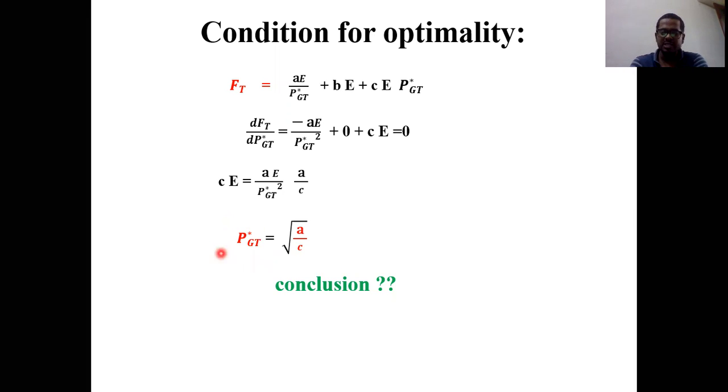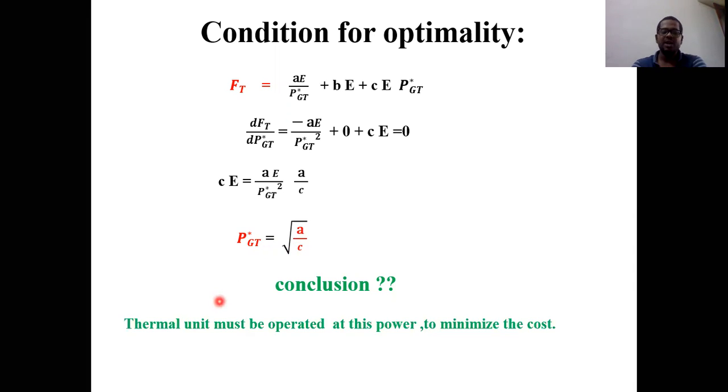If you want to minimize your budget or the fuel cost, then we need to produce this much power using the thermal power plant. You get this power by using the characteristic equation, root over A by C. So the thermal unit must be operated at this power only in order to minimize the cost.